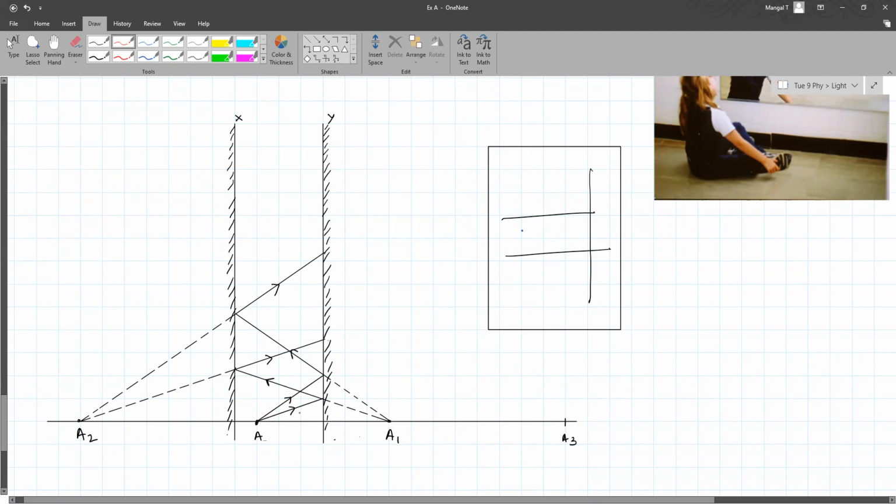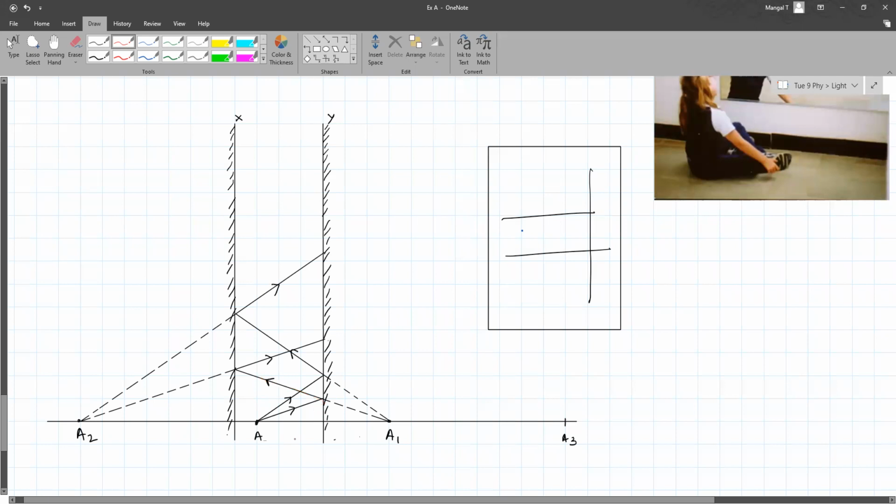Where the A1 line ends on the mirror Y, the A1 line has to touch that and go ahead. It has to be passing through, because the ray is hitting and reflecting like this.